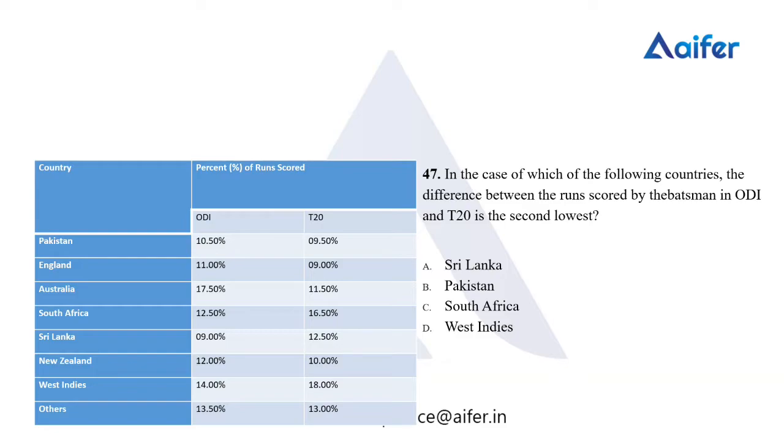We want to find the runs scored by the batsman in T20 and in OD for the given countries: Sri Lanka, Pakistan, South Africa, and West Indies.